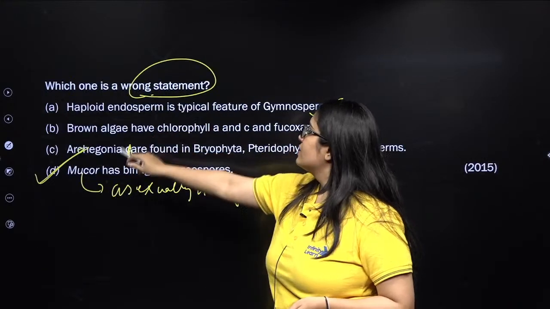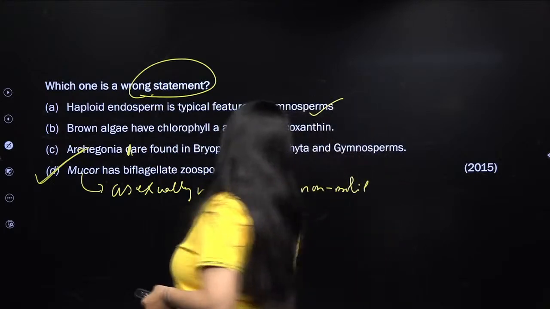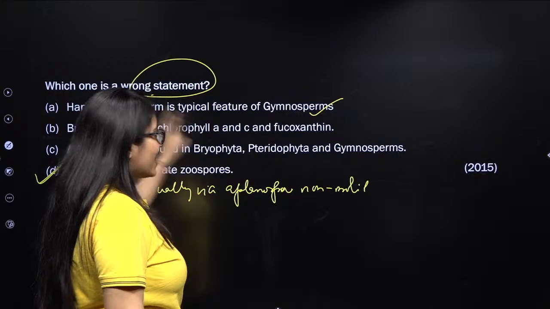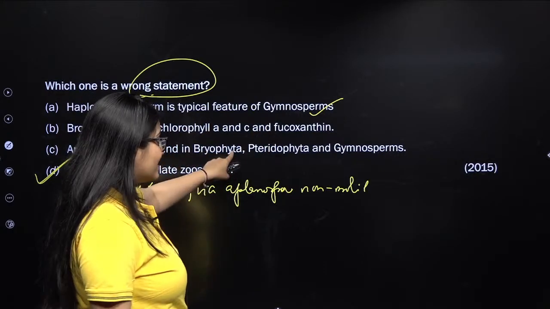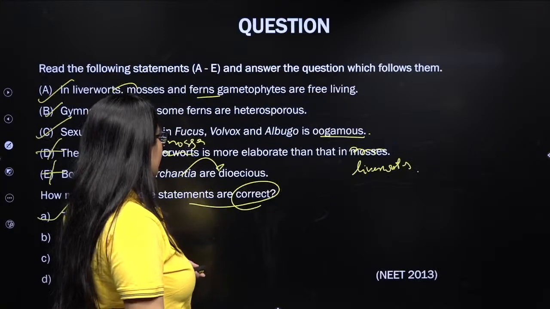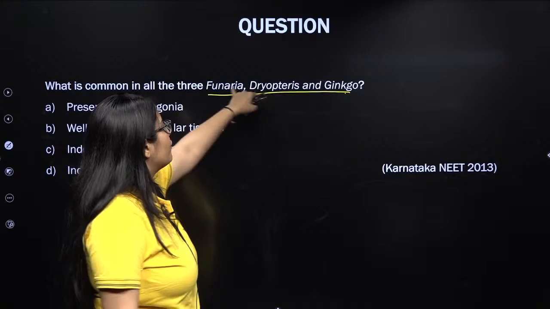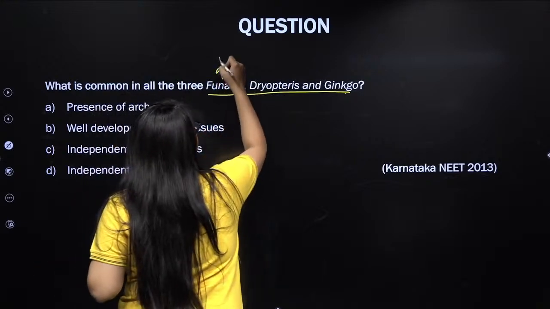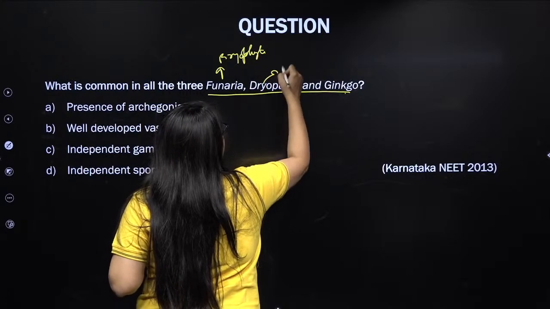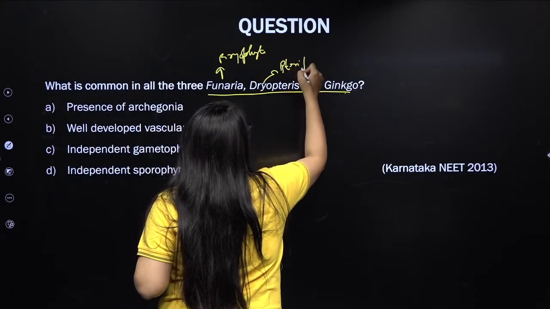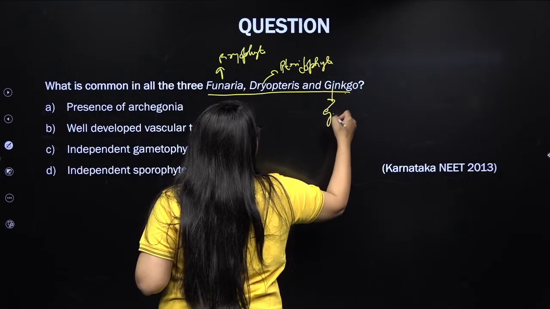This one. Archegonia are found in bryophyte, pteridophyte and gymnosperm, right? On the same question, NTA made that question. On this statement, NTA made that question. See this. What is common in Funaria, Dryopteris and Ginkgo? Funaria is an example of a bryophyte. Dryopteris is an example of a pteridophyte. And Ginkgo is an example of a gymnosperm.